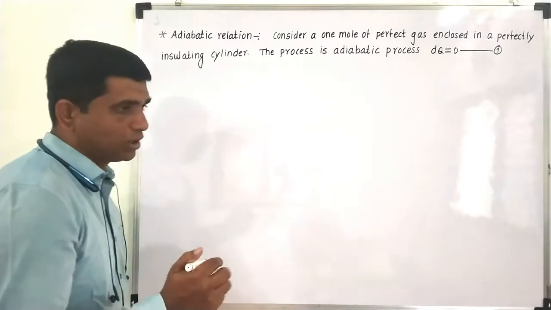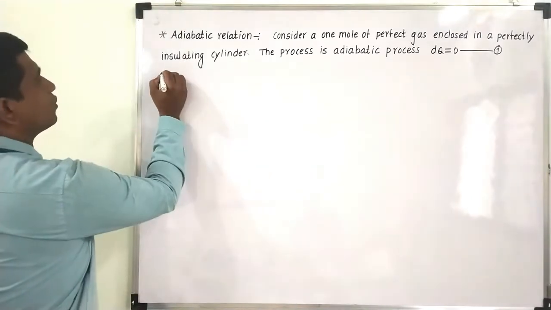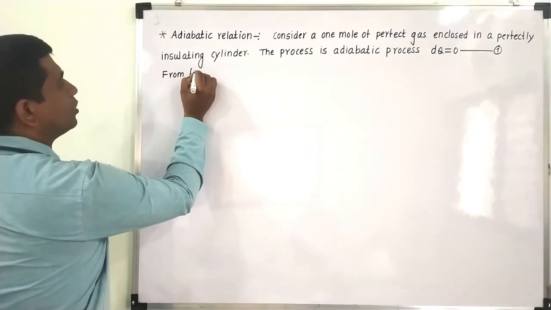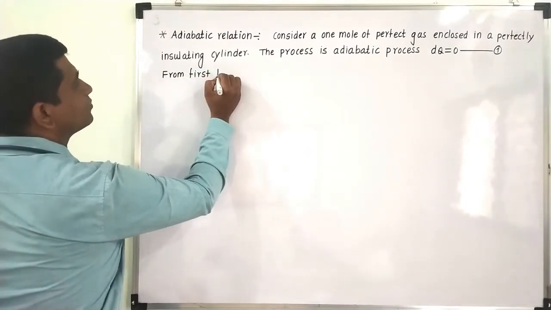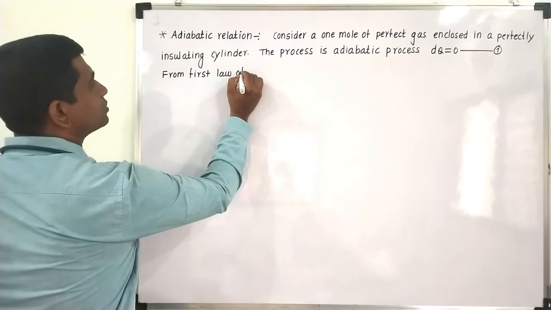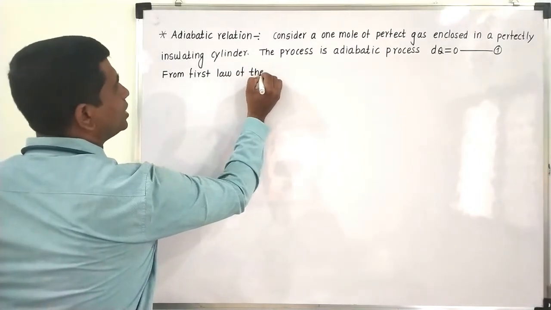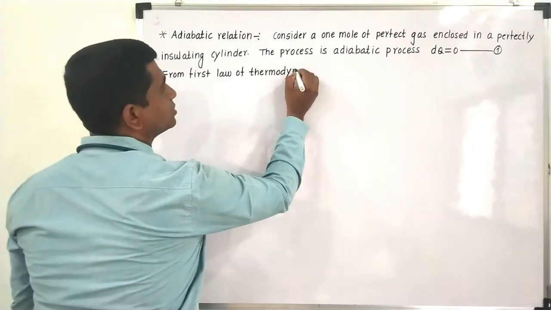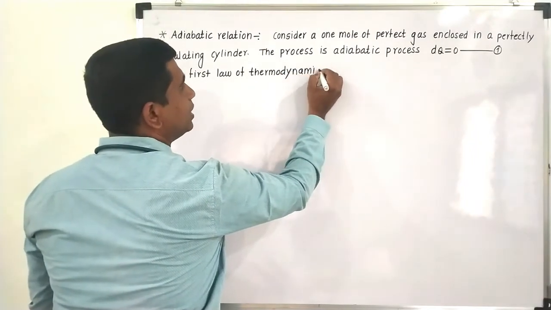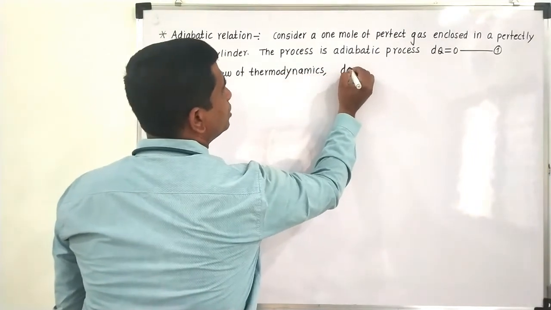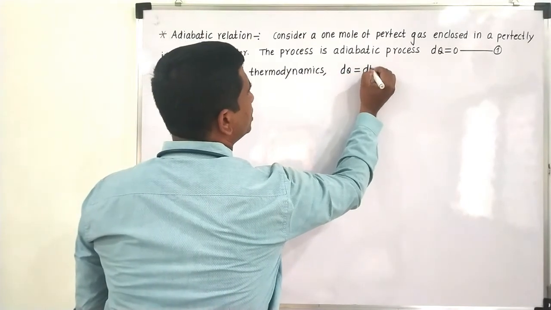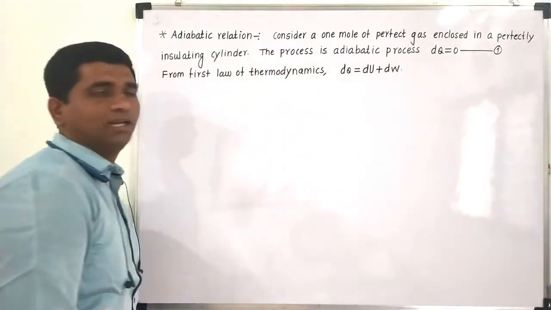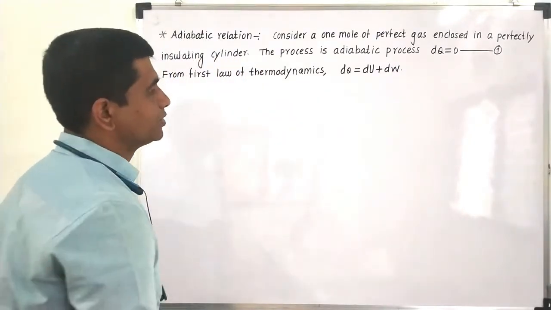Now let us consider the first law of thermodynamics. We know the relation dq is equal to du plus dw. This is the relation for the first law of thermodynamics.